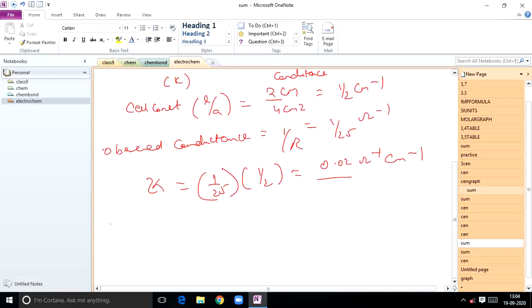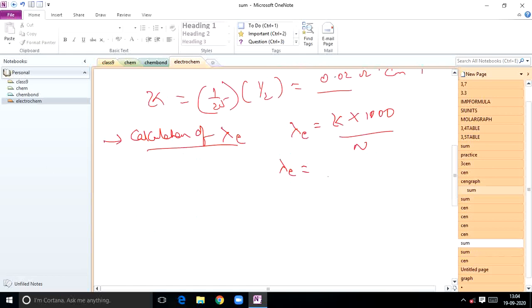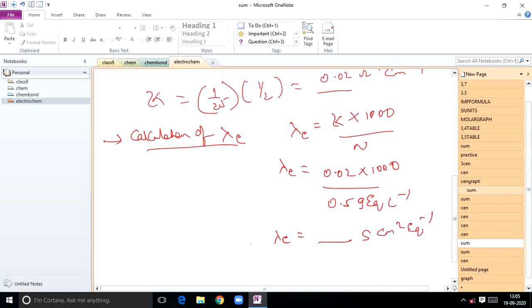Then what is he asking? Calculation of equivalent conductance, lambda E. So you know lambda E is equal to kappa into 1000 by normality of the solution. What is the kappa value? 0.02. Substitute directly, 0.02 into 1000 by normality of the solution, how much? 0.5 gram equivalent per liter. So if you solve this you will get the answer in Siemens centimeter square equivalent inverse units. Solve this one. Come on, quick.